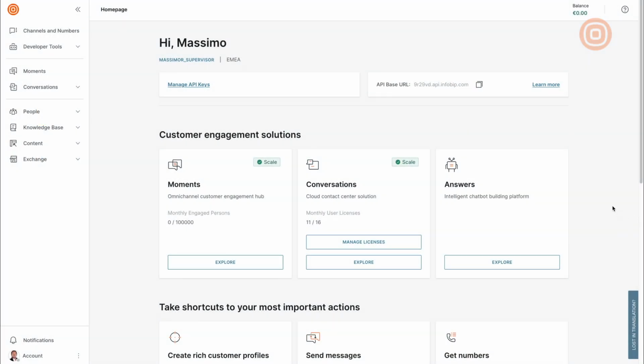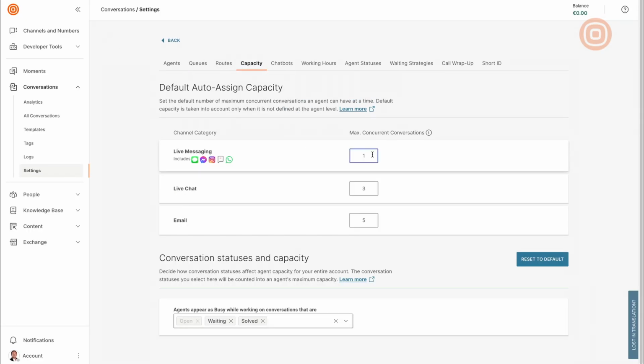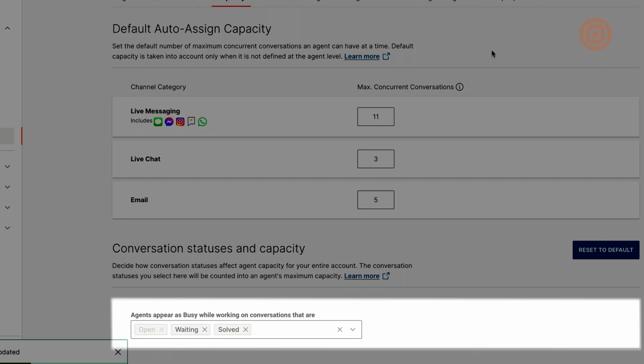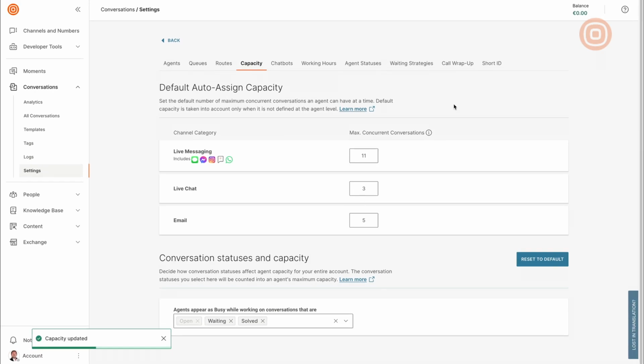Let's now increase the number of live messaging capacity from 10 to 11. This means that all the agents in our contact center received an increase in capacity. As for the conversation statuses and capacity, we can decide how conversation statuses will affect agent capacity for the contact center. The rule here says that agents will appear as busy while working on conversations that are in status waiting and solved.